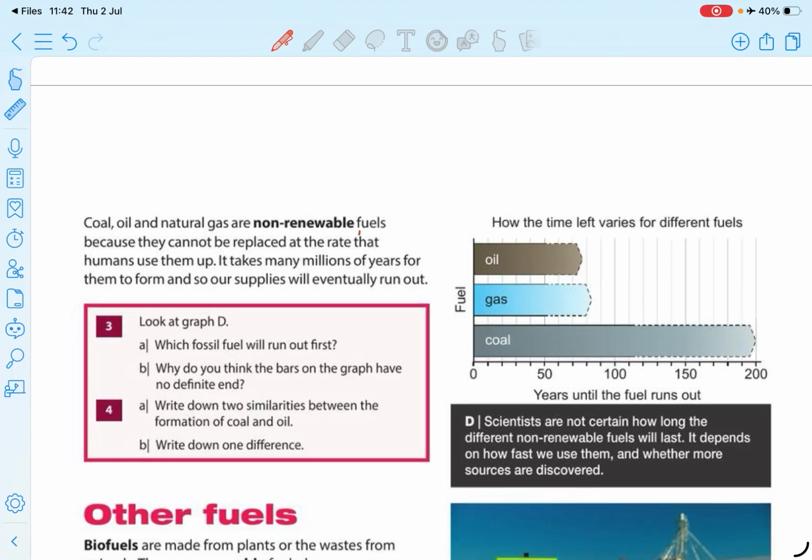And renewable fuels and non-renewable fuels. Yes, renewable fuels can be created again and again within our lifespan, but non-renewable fuels take millions of years, hundreds of years. So we cannot create them in our lifespan. That is non-renewable fuels. How can we use oils, gases, and coals in future years? So we have to save them because we cannot create them again and again.